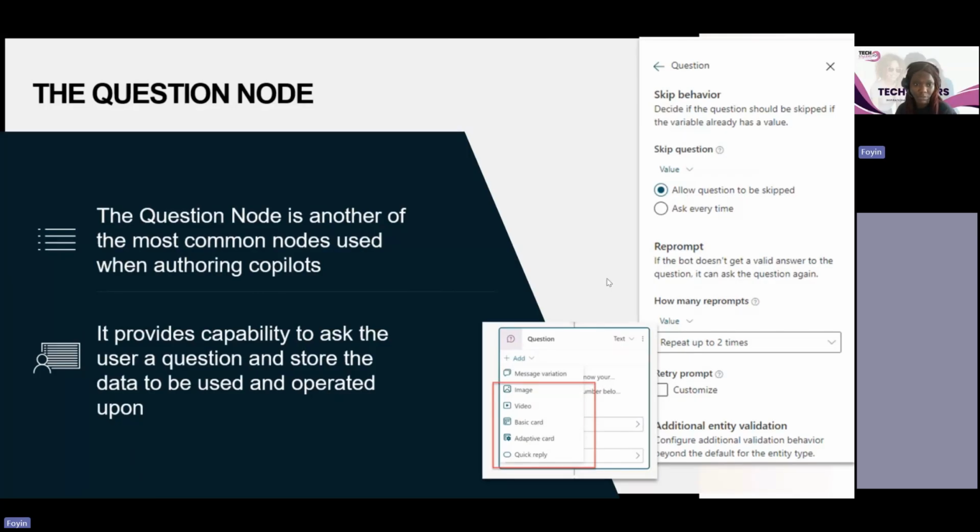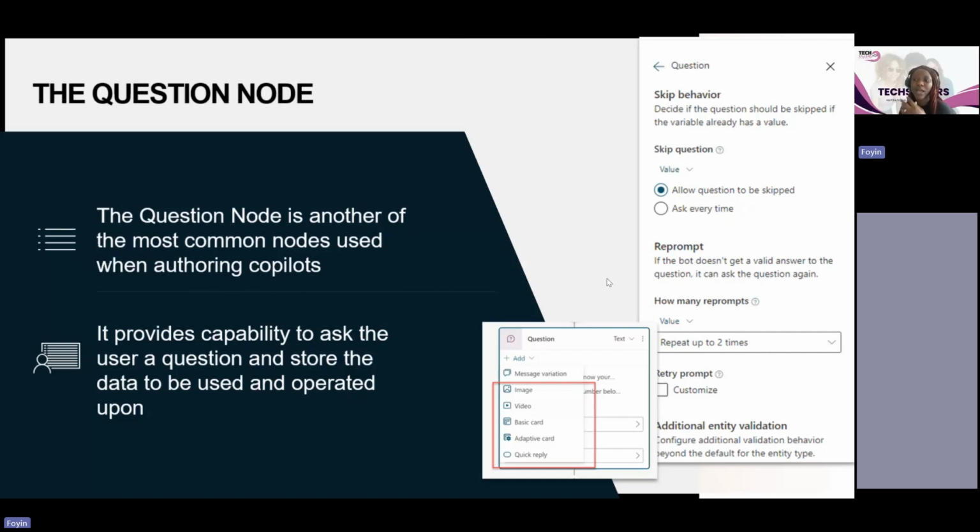And the person says, oh, I'm in Lagos, or I'm in Port Harcourt, or I want to know about your store in Abuja. Based on the answer the user gives, it then branches out to the different options available. So if the person says, oh, I'm in Lagos, then it can say, oh, Lagos store opens at this time. If the person says, oh, I'm in Abuja, then it can tell you, oh, Abuja store opens at this time.